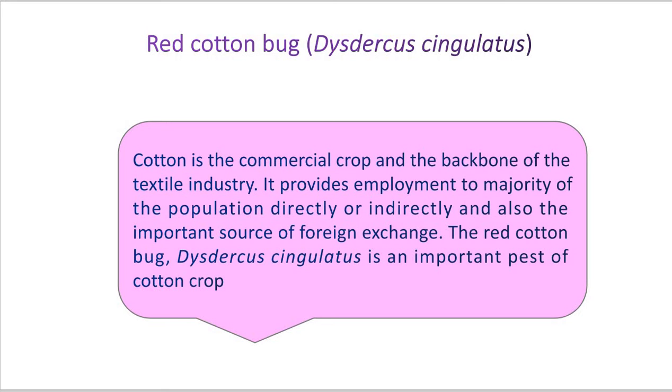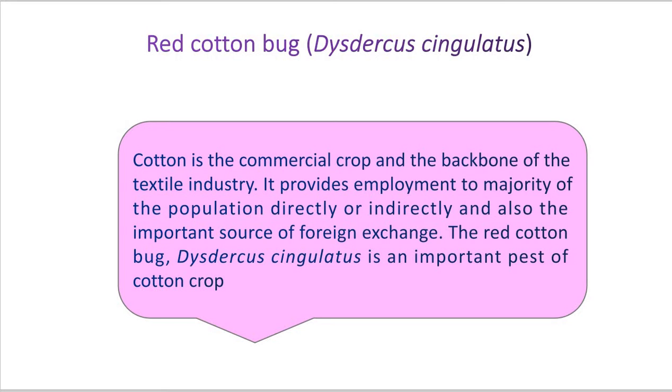Cotton is a commercial crop and the backbone of the textile industry. It provides employment to the majority of the population directly or indirectly, and is also an important source of foreign exchange. Cotton is cultivated in the field, and a lot of labor is required to harvest it. Then the cotton is passed to the ginning industry, where again a lot of workers are required for the process.